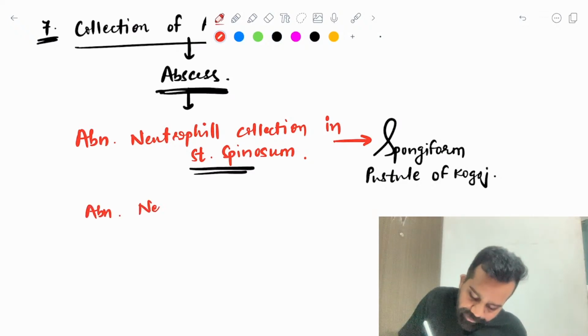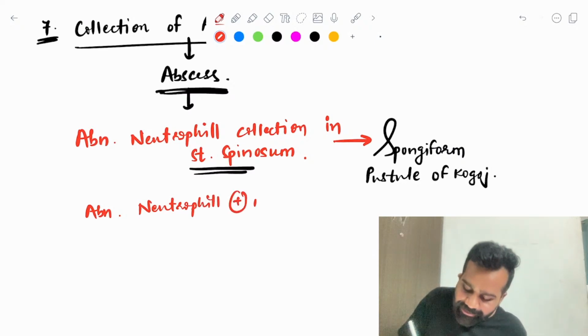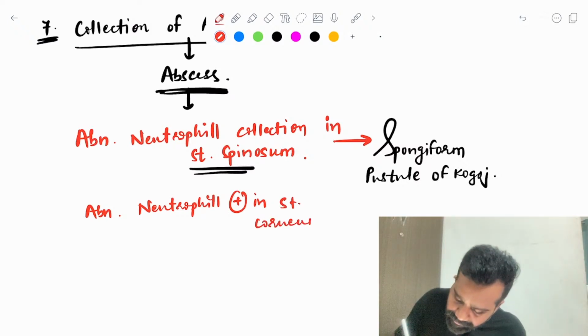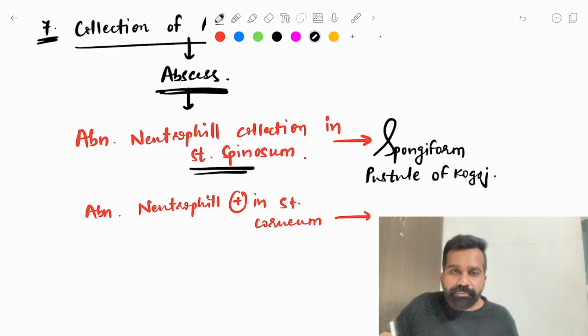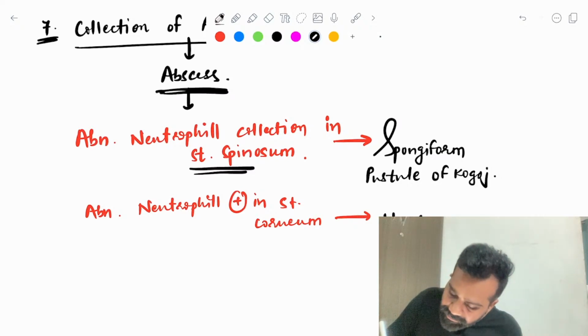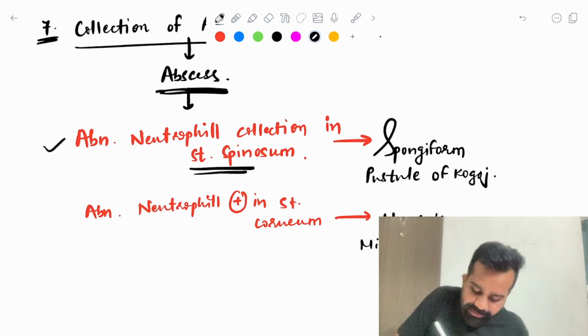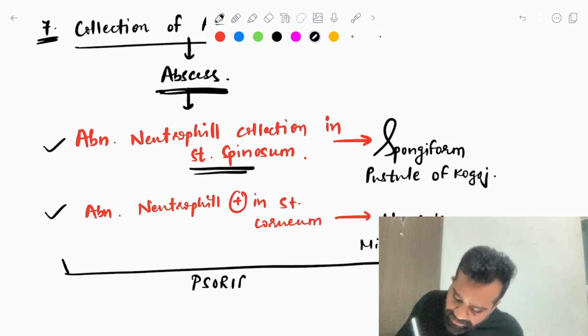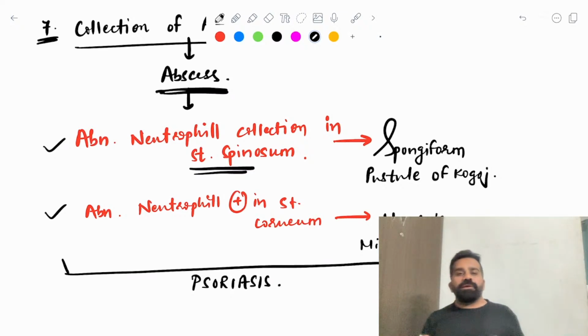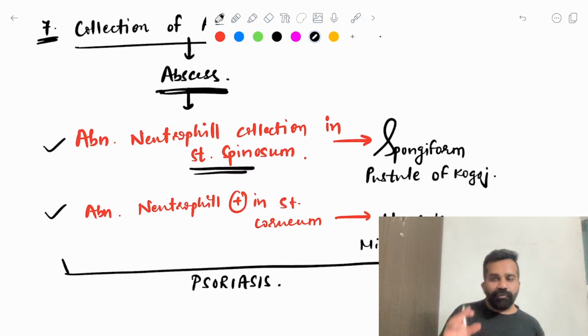If abnormal neutrophil is present in the stratum corneum, this is known as Munro's microabscess. These two abscesses are found in a disease known as psoriasis. Both types of abscess are found in psoriasis.